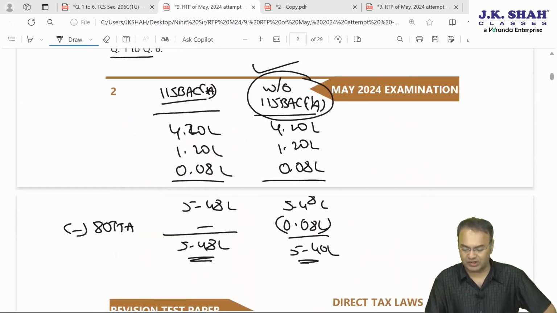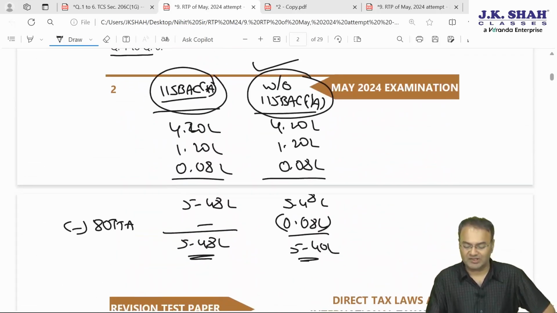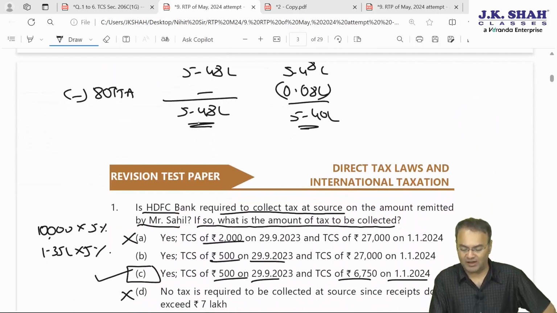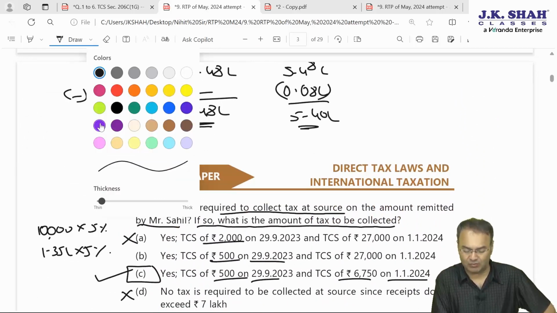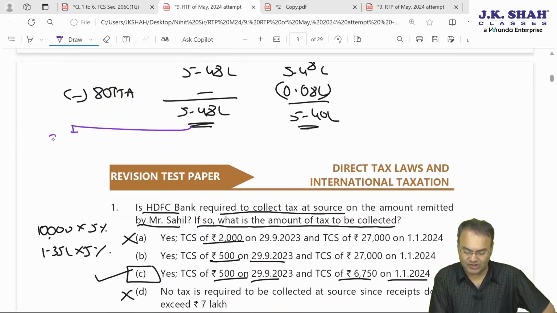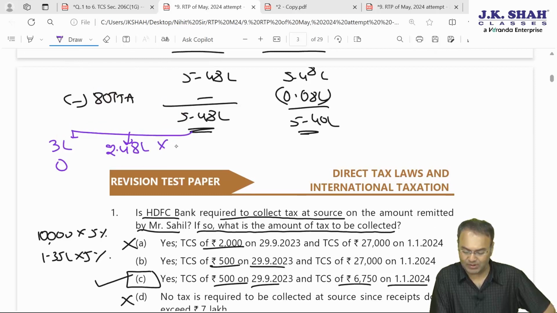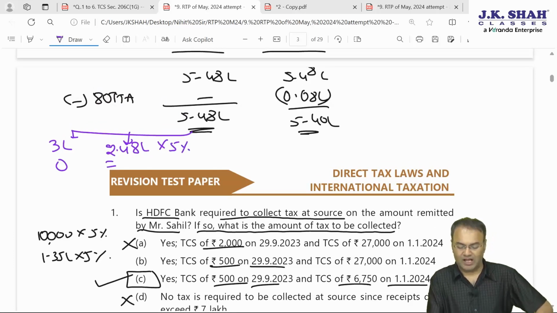He is a non-senior citizen. Under 115BAC subsection 1A, income would be 5,48,000, but tax liability would be: first 3 lakhs no tax, and the balance 2,48,000 will attract tax at 5%. How much would the tax liability be here? Here tax will be 12,400, of course plus health and education cess.